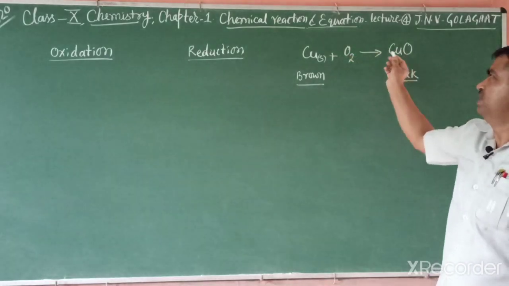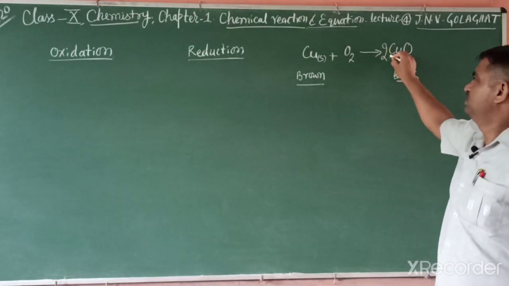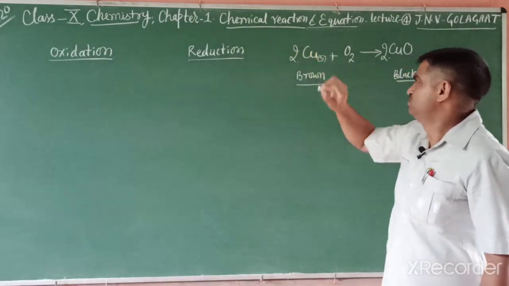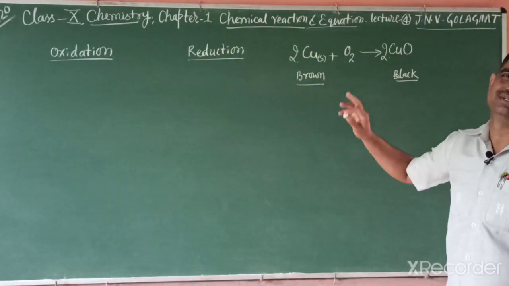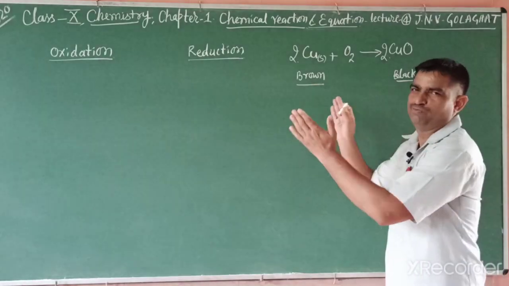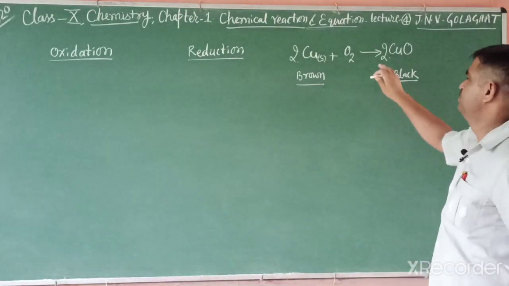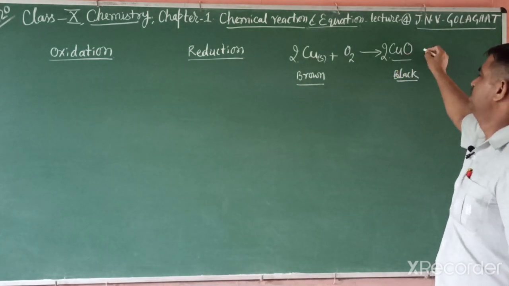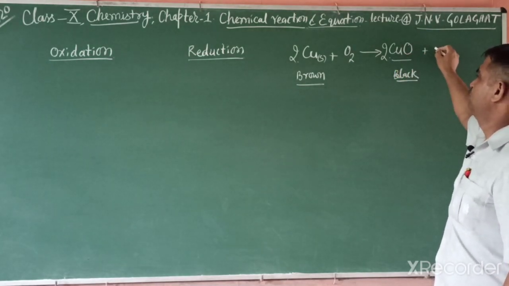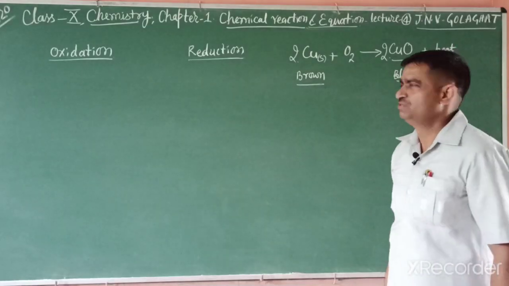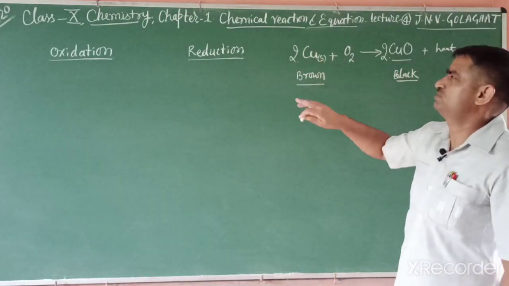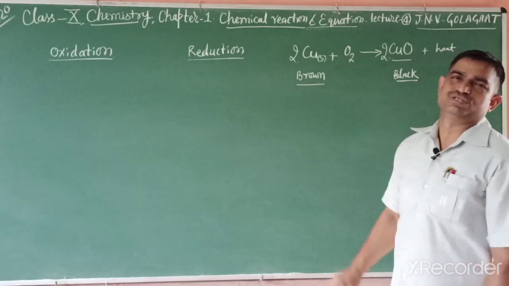In our earlier classification, this reaction is a combination reaction, because two or more substances combine to give a single product. In this reaction, heat is also released, like an exothermic reaction. But this is also a redox reaction.